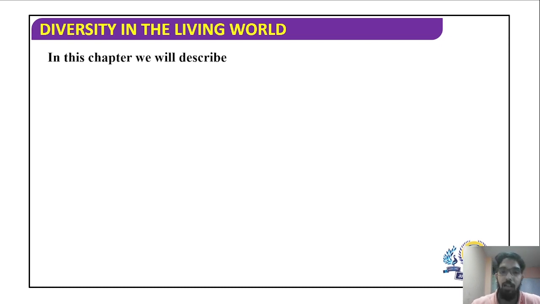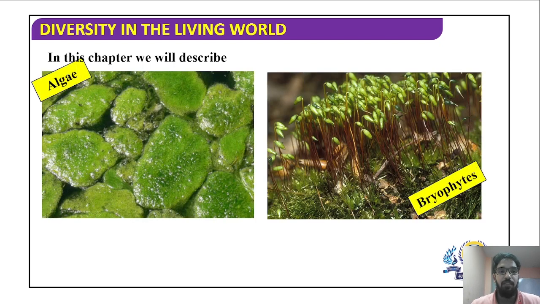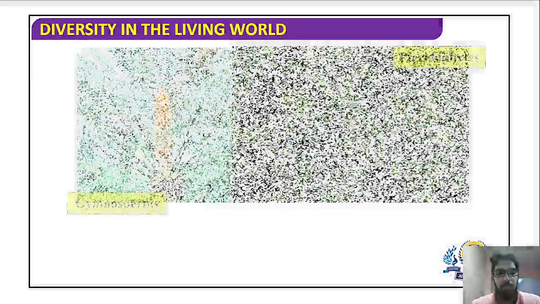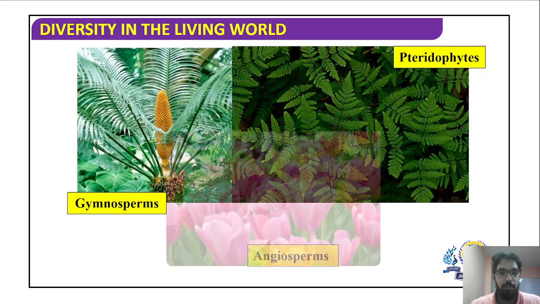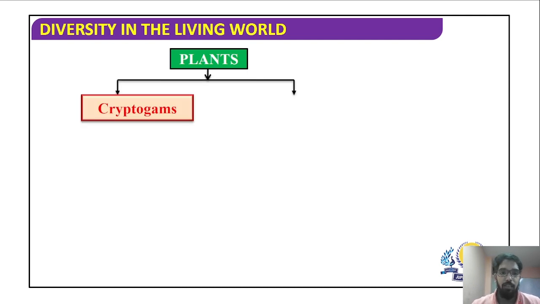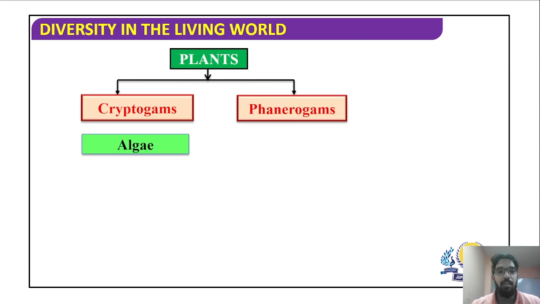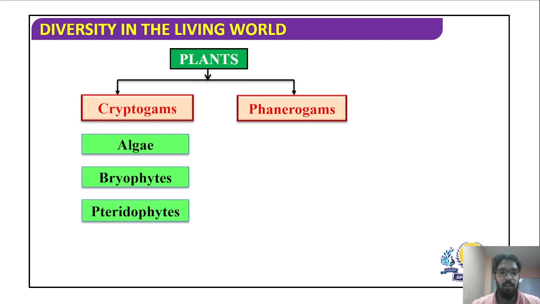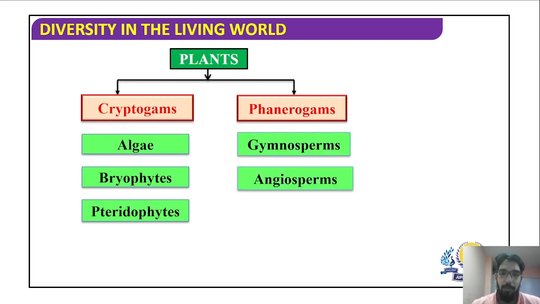In this chapter, in this kingdom Plantae, we will see the following groups. We have algae, bryophyta, pteridophyta, gymnosperms and angiosperms. The kingdom Plantae is divided into two major groups, the cryptogams and the phanerogams. The cryptogams include three groups, which are algae, bryophyta and pteridophyta. Whereas in phanerogams we have two divisions, namely gymnosperms and angiosperms.